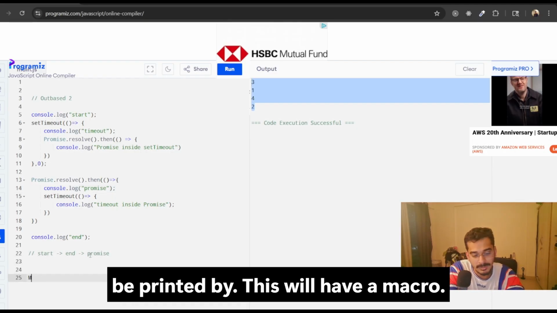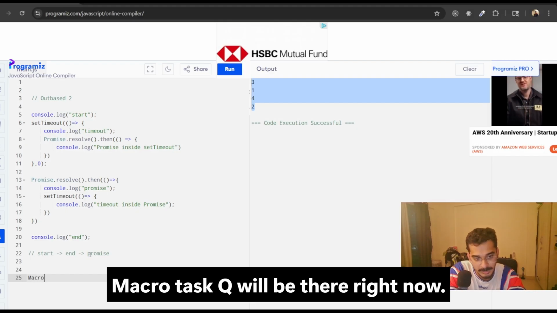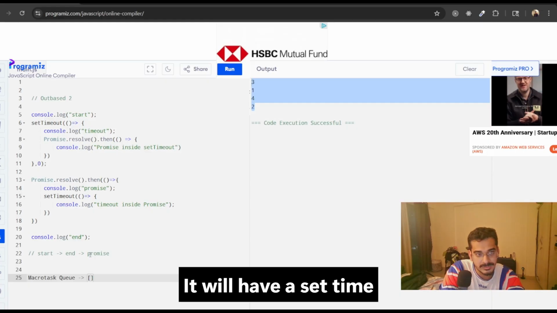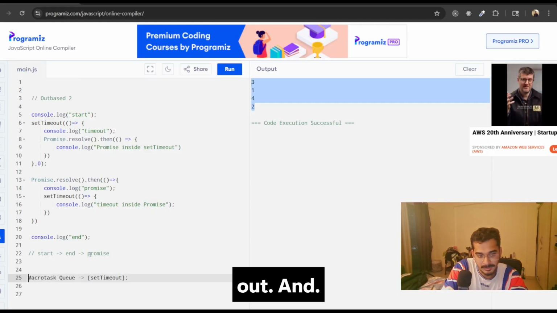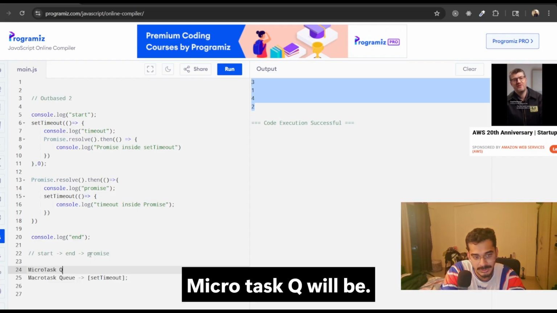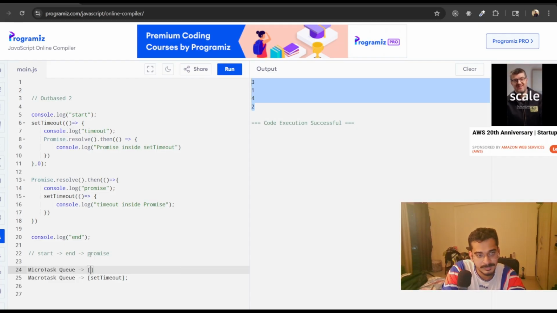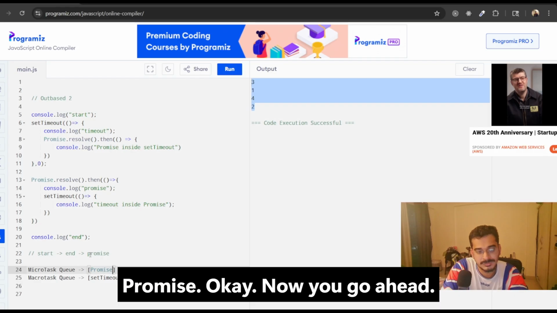Right now the macrotask queue has a setTimeout, and our microtask queue has the promise.